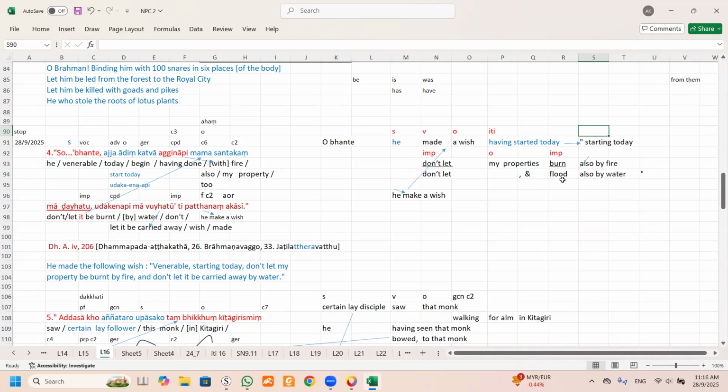So I put here "flooded by water" or "carried away", because this word is technically "carried away". Whether it is carried away or floated, we don't know, so we just put according to the way we see it. But anyway, we already get the meaning.